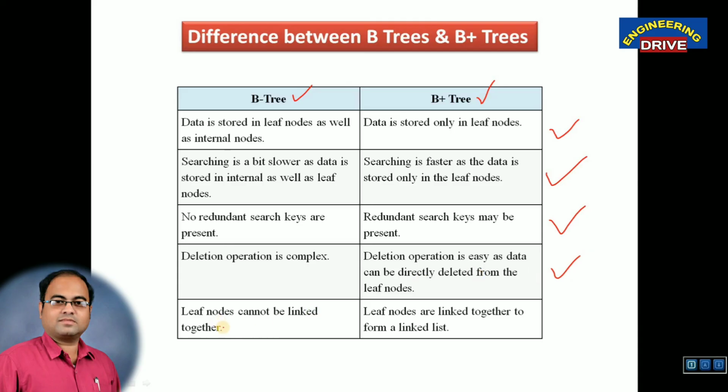And the last and very important point is, leaf nodes cannot be linked together in B tree. Why can't we link leaf nodes in B tree? The answer is, there is no linked list concept in B tree. Whereas in B plus trees, leaf nodes are linked together to form a linked list. Why is it possible to link one leaf node to another leaf node, one record to another record? The main advantage is because of the linked list.